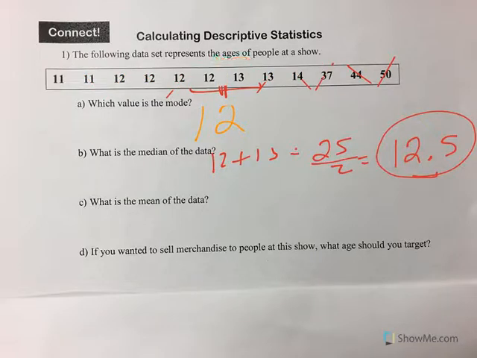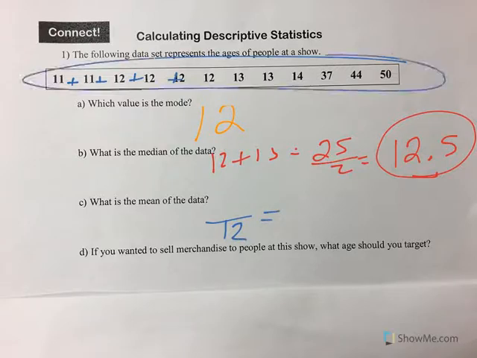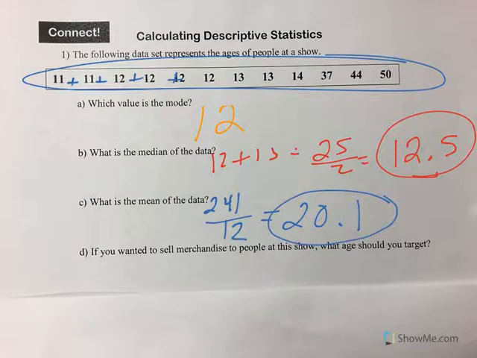The mean is found by adding all 12 of these numbers together. So if we add them all and then divide by 12, we'll get our mean. If you add all of these numbers together, you should get 241, unless I made a mistake. And when I divide by 12, I end up with 20.1. So the average age is 20.1, which is kind of weird because 9 of the 12 are younger than 20.